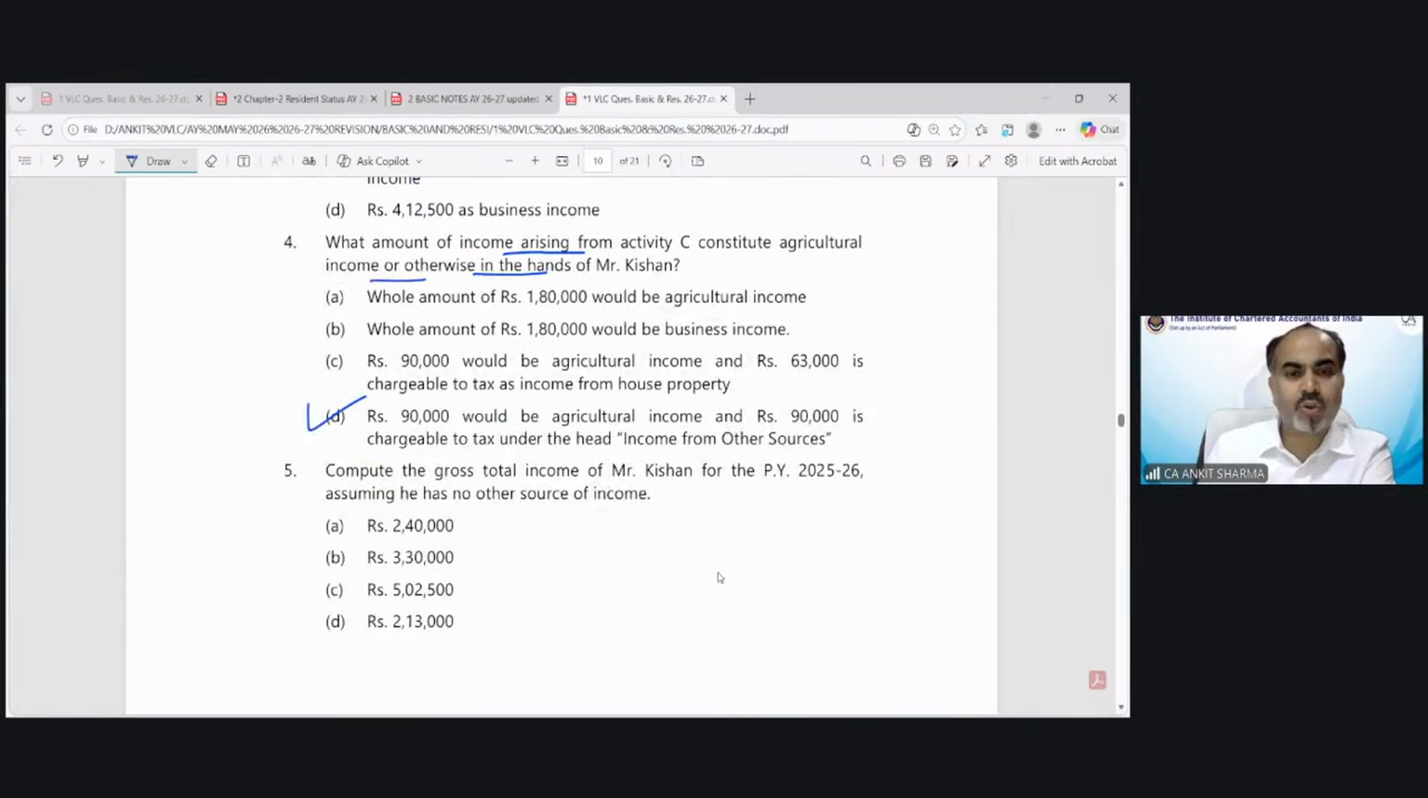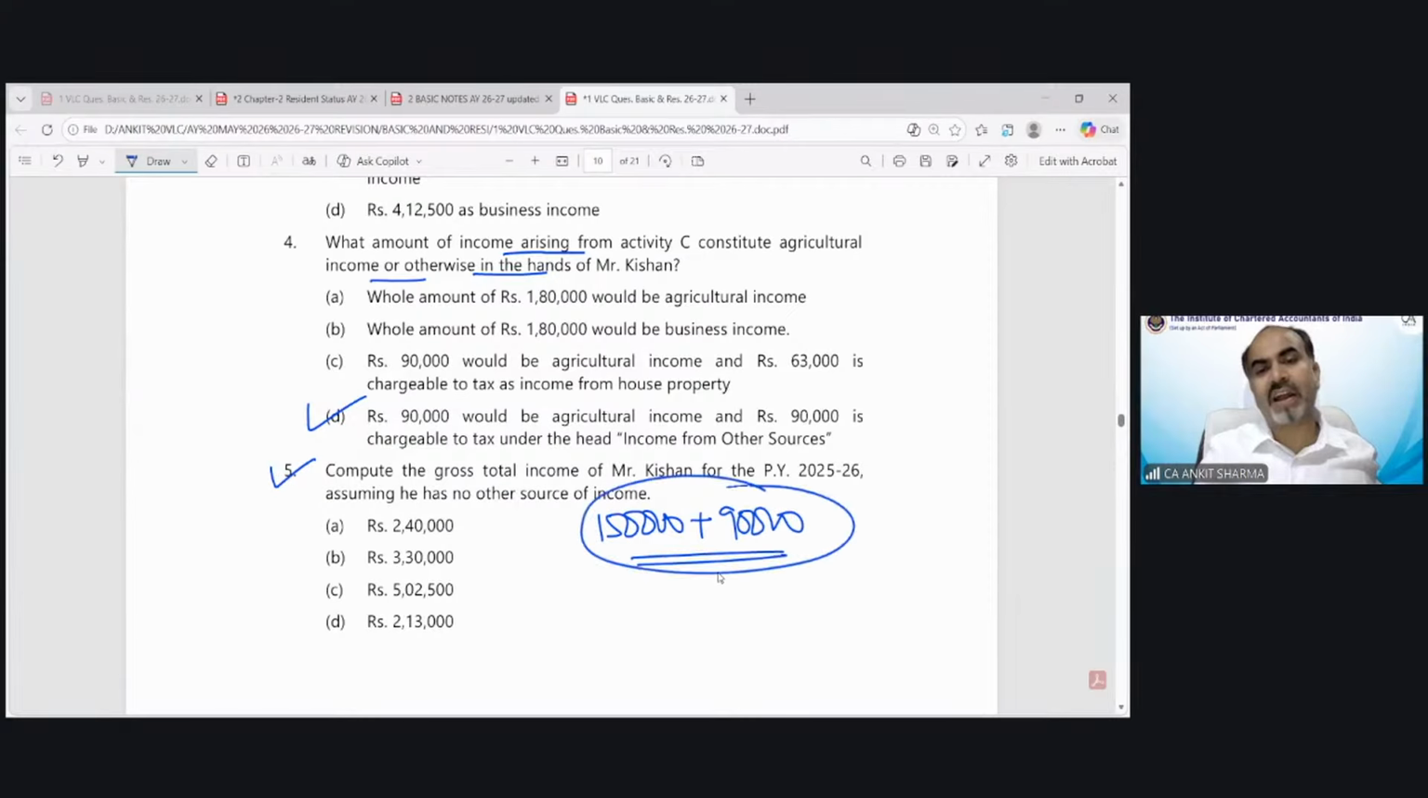Compute the gross total income. So you can calculate all the income. 150 is your non-agricultural income and 90,000 rent, which is for other than agriculture activity. That would be your gross total income. The correct answer would be option number A.